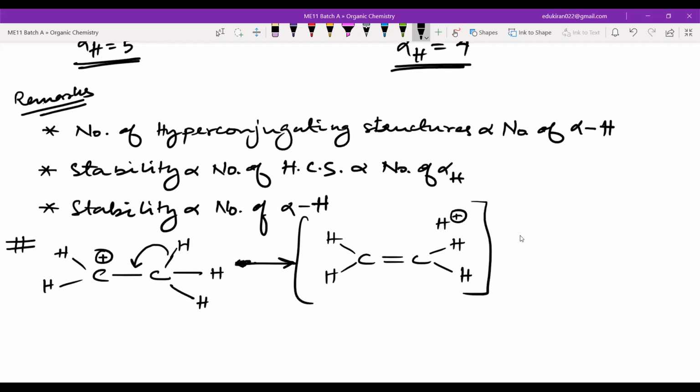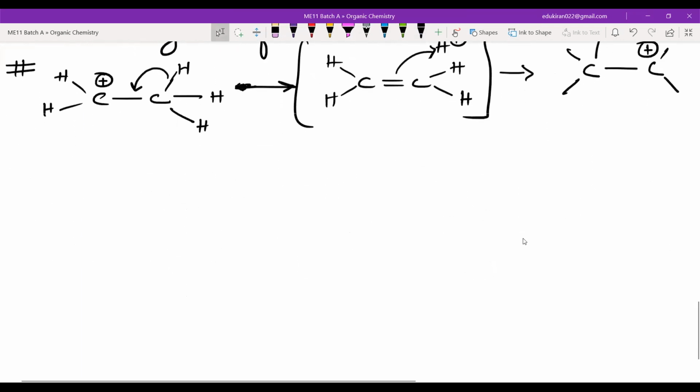There will be H plus. Then again, what will happen? This will go and attack the H plus. Now it can go to both of these sides. So if this hydrogen is attacked by this carbon and takes the hydrogen, then the positive charge will go here. Got this? Now see, as this hydrogen is giving electron density, similarly this hydrogen can also give electron density, and this hydrogen can also give electron density.